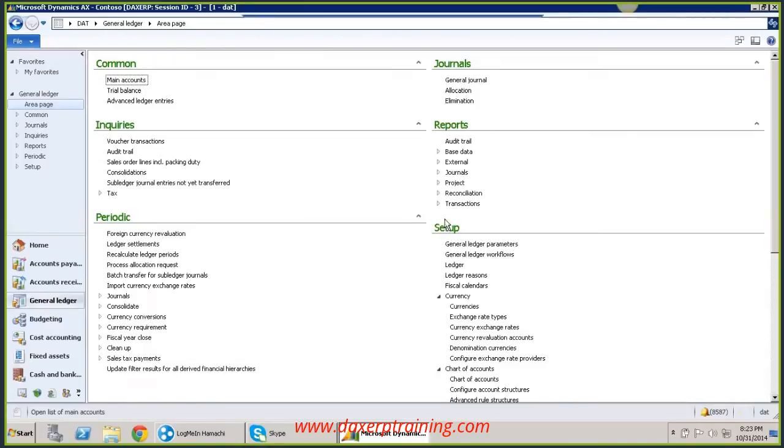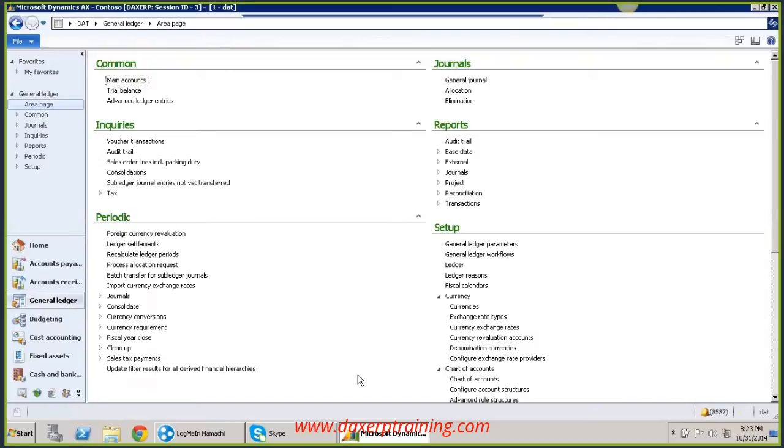This setup section is very important. The setup section talks about how you want to handle this module. The setup section controls the behavior of your module.